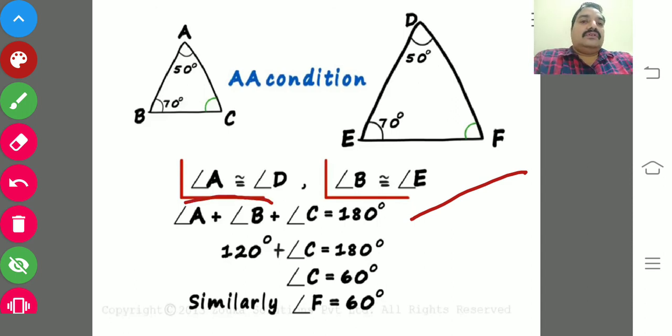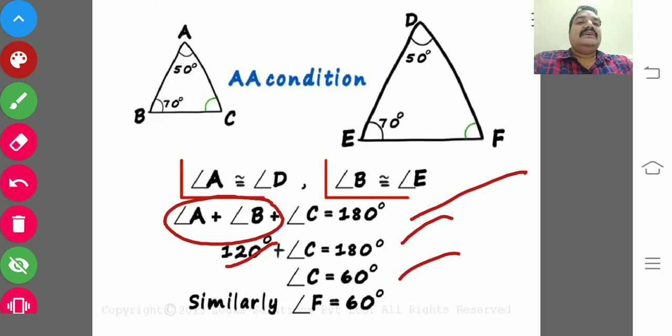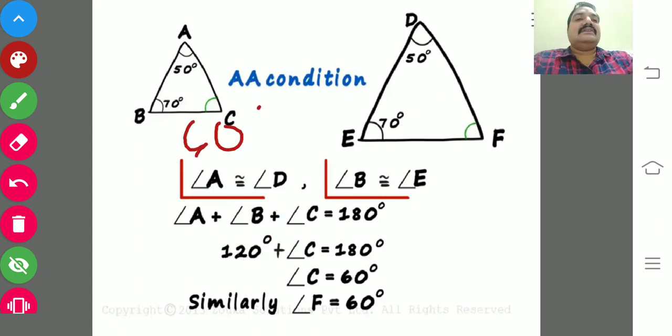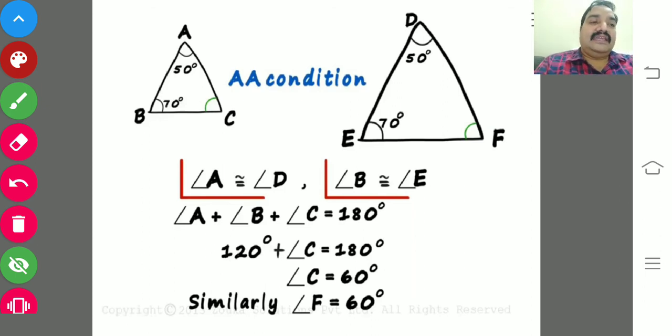So angle A plus angle B is 50 plus 70, that is 120, and 120 plus angle C equals 180, so angle C should be 60 degrees. Automatically, similarly, angle F also should be 60 degrees as per the angle sum property. So in similarity, if in any triangle two sets of corresponding angles are equal, automatically triangle ABC is similar to triangle DEF.